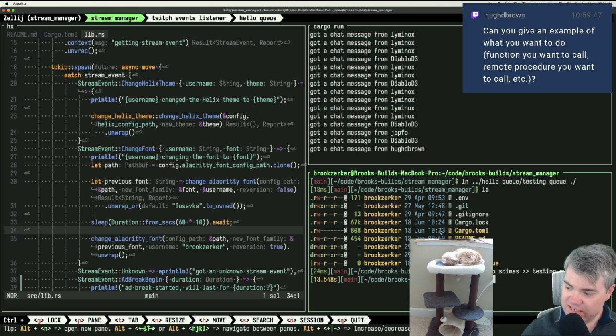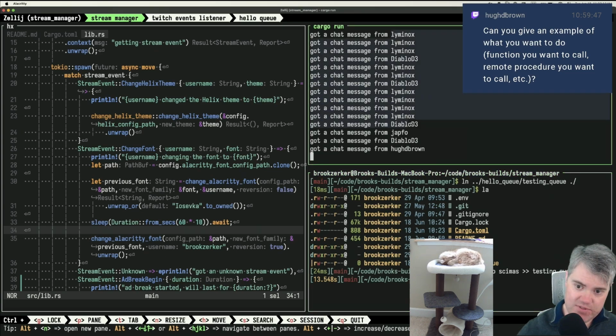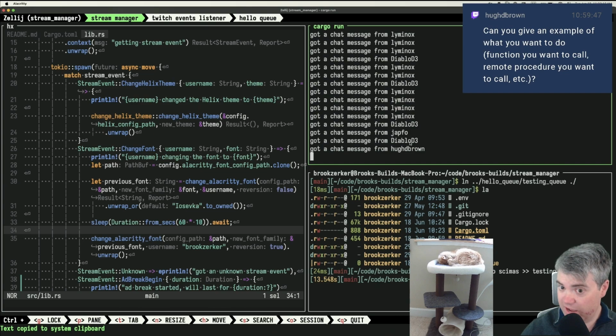Okay. Can I give an example of what you want to do? So what I want is some way on screen to display unique names that have shown up, so that way I can say hello to everybody as they come in. That's all I really want to do.